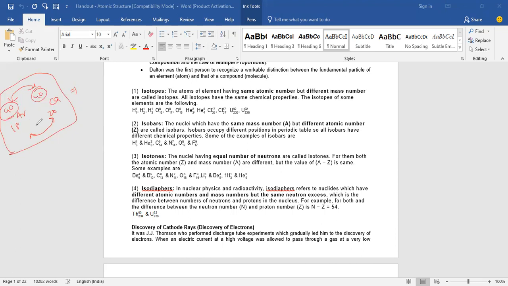And next one is the isotones. Isotones means having an equal number of neutrons. That means the A minus Z value is the same in all the cases. Sir, can you repeat what will differ in isobars? In isobars, the number of protons will be different, right? Because the atomic number is changing, so the number of protons is different. In the case of isotones, they have an equal number of neutrons only.